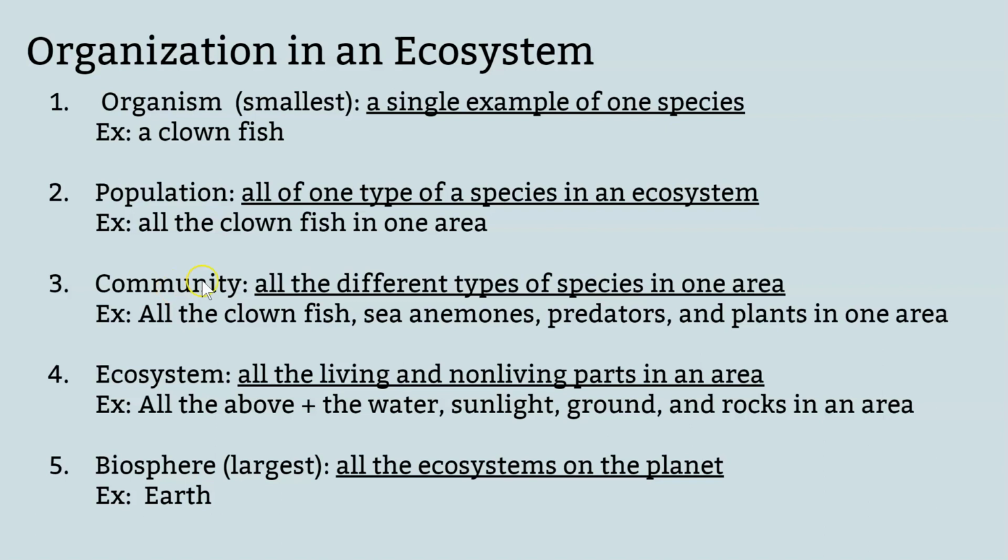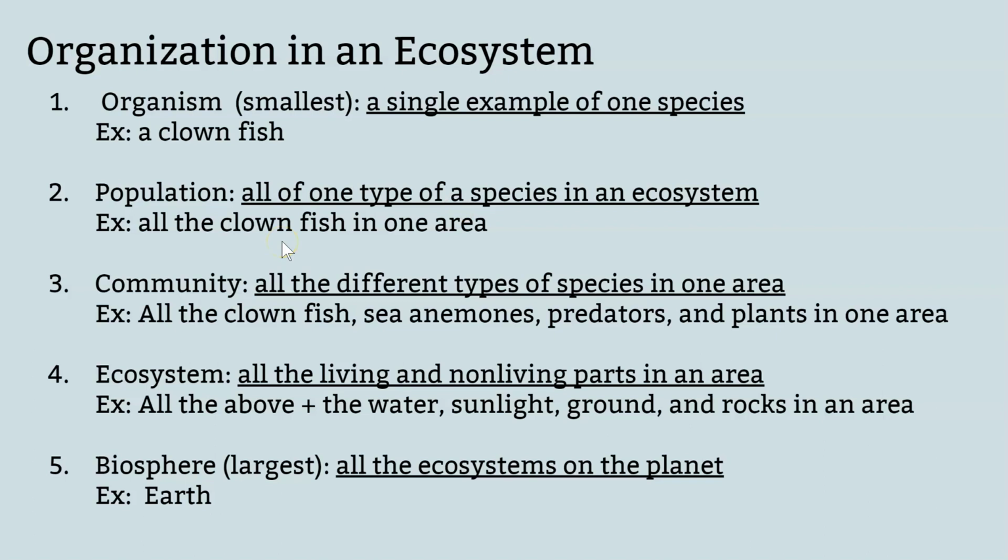So moving down into the community, now we're going to include all the different types of species in that area. And remember, that's going to include plants. So this is clownfish, sea anemones, the predators that they have to watch out for, the plants that they eat and hide in. So that's going to be all the living things, all the living organisms, all the different living species found there.